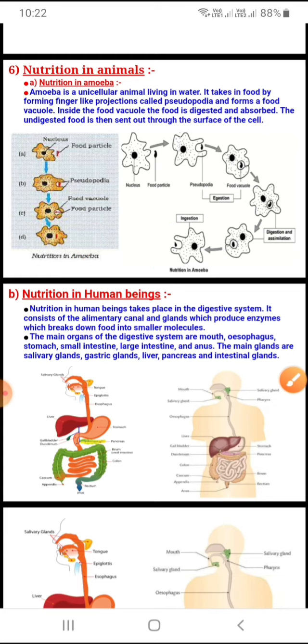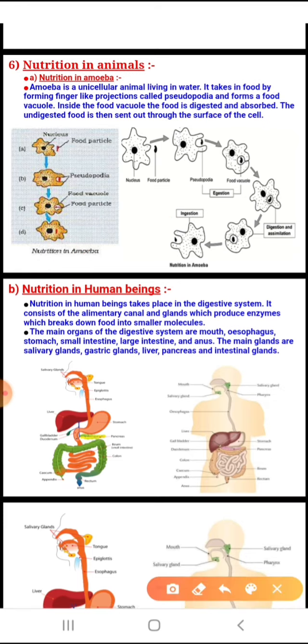Children, one more thing, if you carefully observe this diagram, there is an arrow mark given. What is the need for the arrow mark? Often you just draw it haphazardly. In your exam, this comes for a 3 marks question. This is a long question, so please remember, this is a very scoring answer. While writing this answer, keep in mind that you are going to follow the steps. The direction of the arrow mark is very important. These are very simple, minute things which you must keep in mind while drawing the diagram.